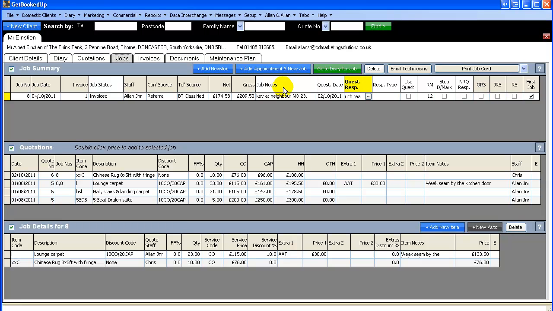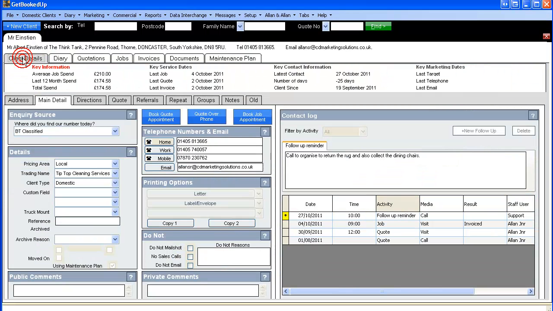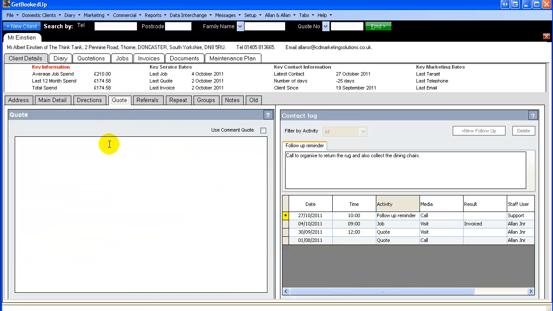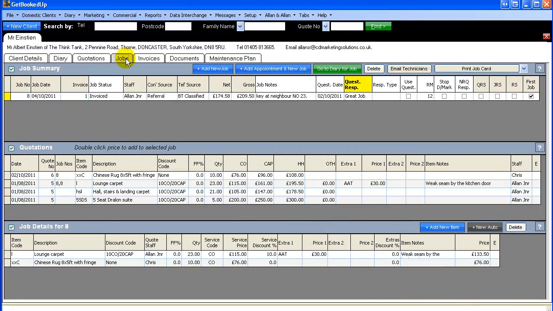And then what we need to do is just go back to the client details screen, and on the main section there's a tab that says quote. If we click into there, we can right click in the field, click paste, and that'll pop the great job bit in there. And also you'll see there's use comment quote. If we've got permission to use these, we'll put a tick in the box there. Okay, so we go back to the jobs section.